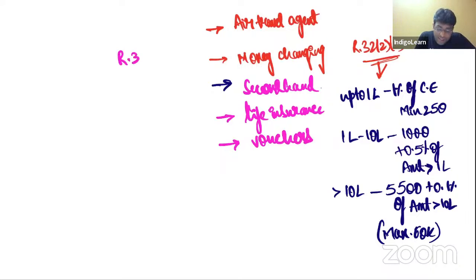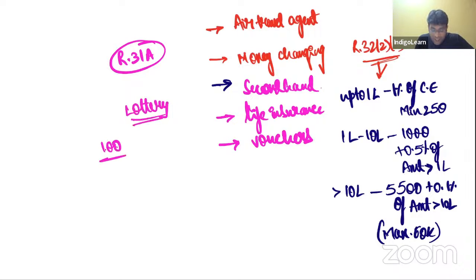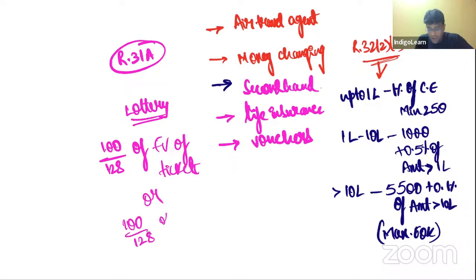Other one, my dear friends, there is something called Rule 31A in case of betting, gambling, lottery, where they clearly told that in case of lottery, value of supply will be 100 by 128 of face value of ticket or 100 by 128 of price notified in official gazette, whichever is higher, that becomes the value of supply.